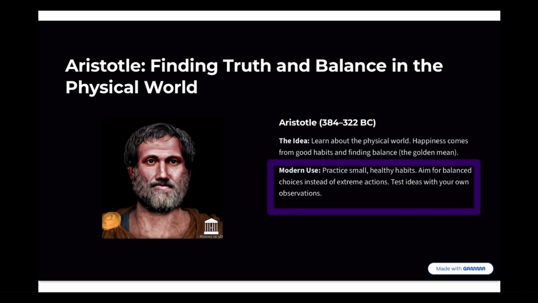We should still today practice good habits. And also we should aim for balanced choices. We should never try to be too much or too little of anything, that we should find a good balance in the world. And that we should test ideas with our own observations, not just believe what we're told, but to actually test it in the real world.